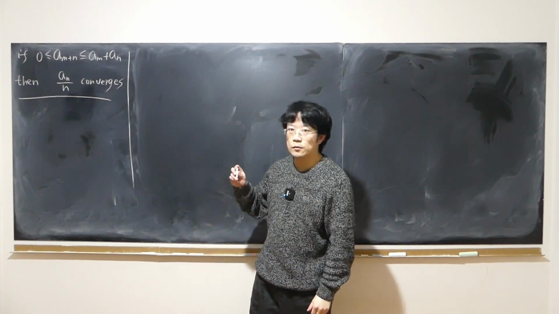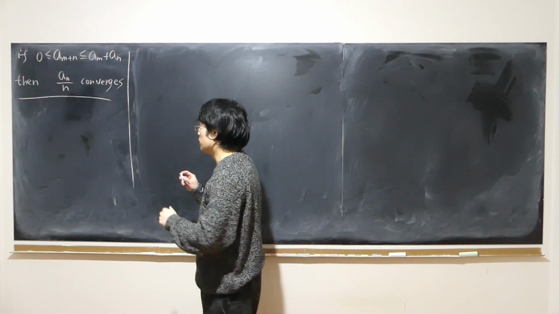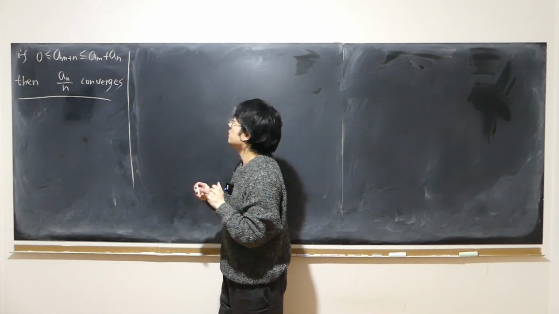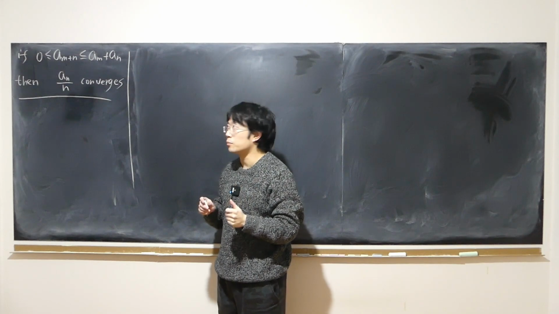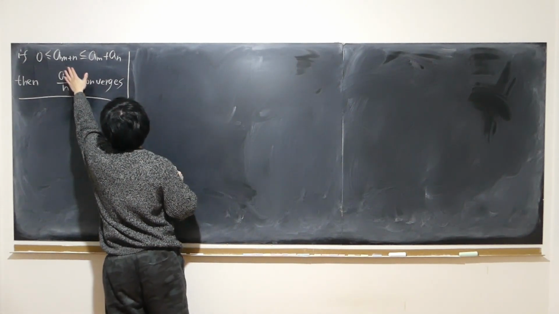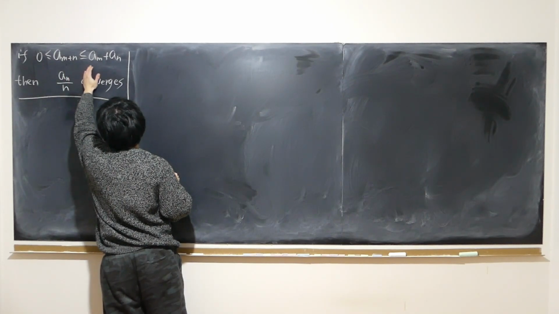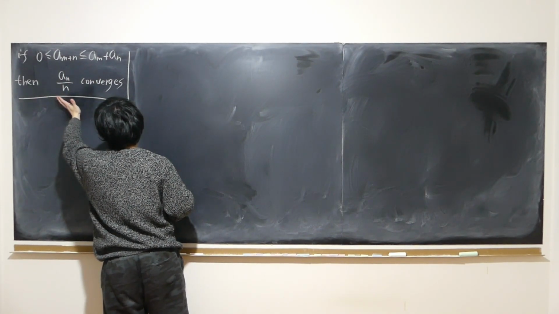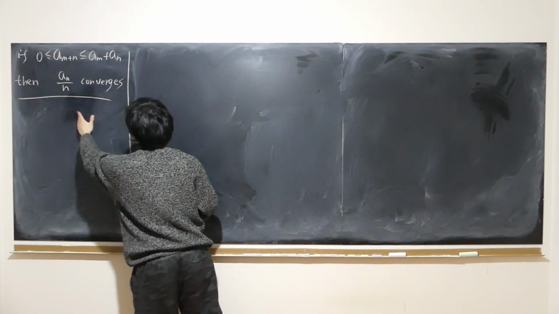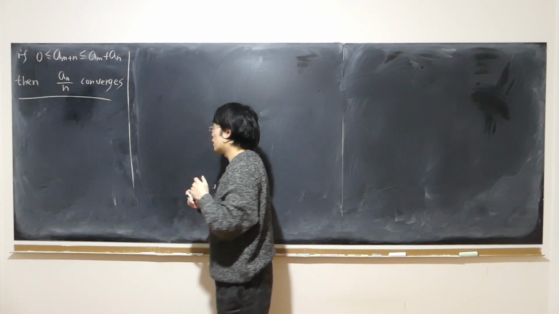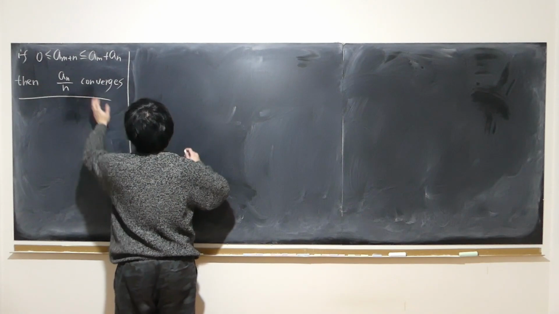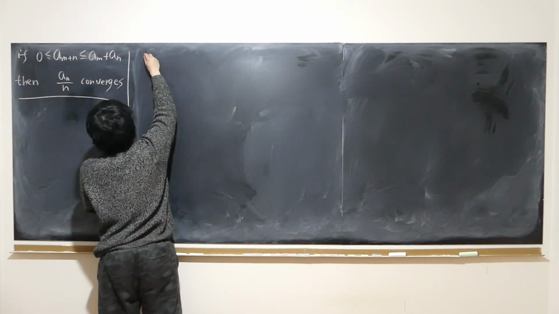We're given a real sequence a_n, and we're also given that 0 is no larger than a_{m+n}, which is no larger than a_m plus a_n. In other words, we can just split up the subscripts in this inequality. And we want to show that under this condition, the sequence a_n over n converges. So even though we are not given the exact form of the sequence a_n, it's still approachable. So this is our approach.